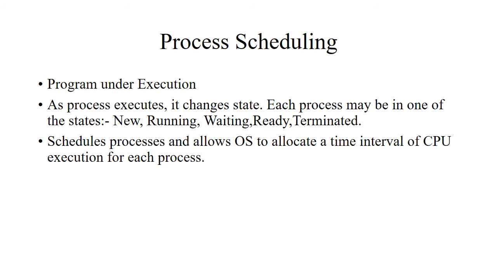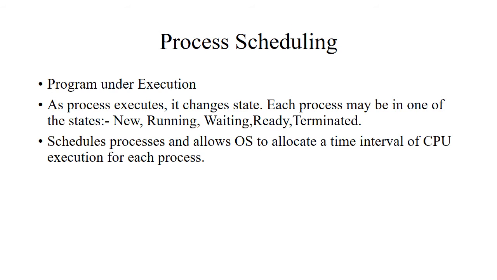Process scheduling. So first we will understand the process. A process is a program under execution. As the process starts executing, it changes its state from one state to another. So any process can be in one of the states. It may be new, running, waiting, ready, and terminated.